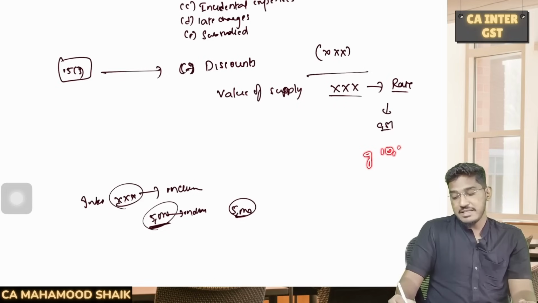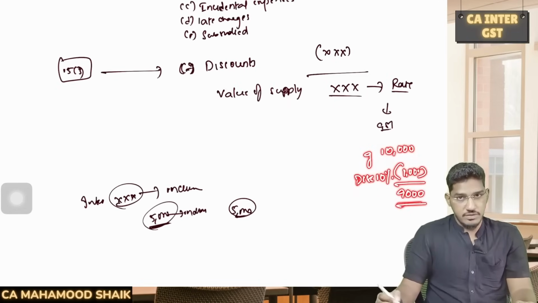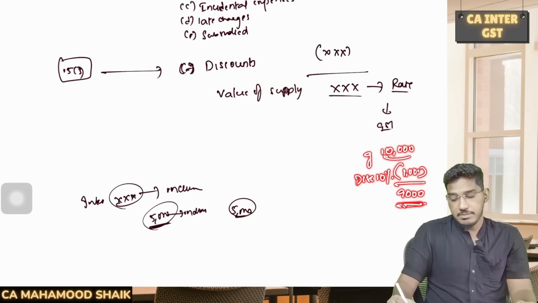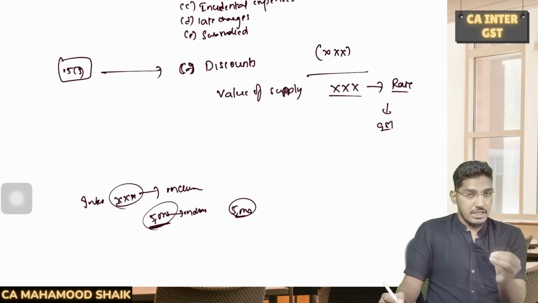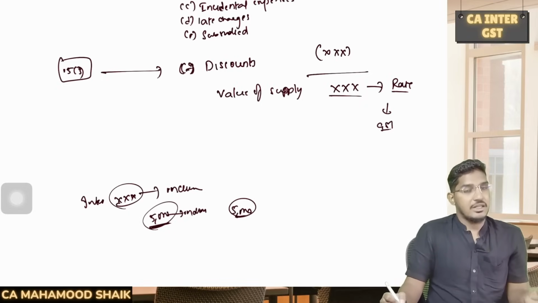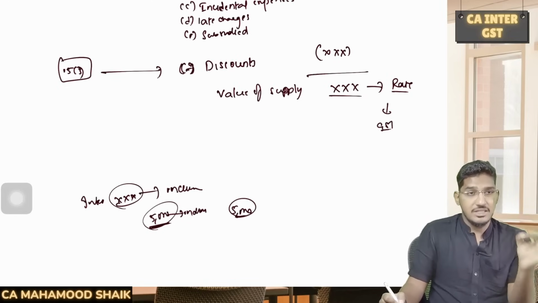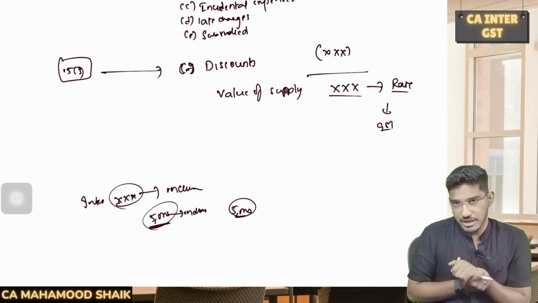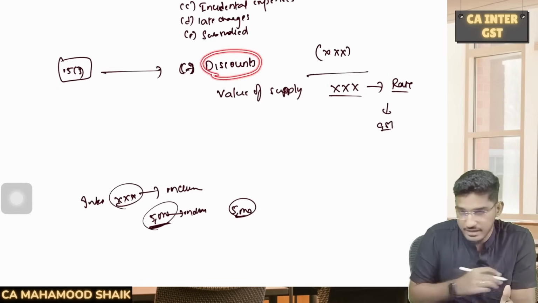Say for example, the price is 10,000 rupees. In the invoice itself they have mentioned a discount of 10%, 1,000 rupees of discount they have given, and in the invoice itself they are collecting 9,000 from you. So now what will be my value of supply? Will it be 10,000 or 9,000? 9,000 rupees only. If some discount has been given at the time of making the supply, and that discount has already been mentioned in the invoice, that is an eligible discount which has to be reduced from the value of the supply. So those discounts which are mentioned in the invoice will have to be reduced.